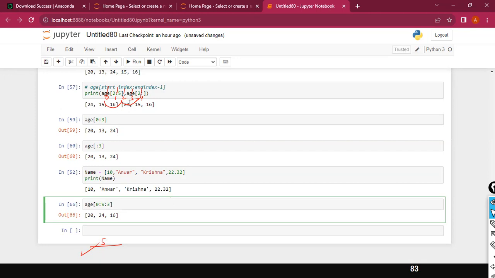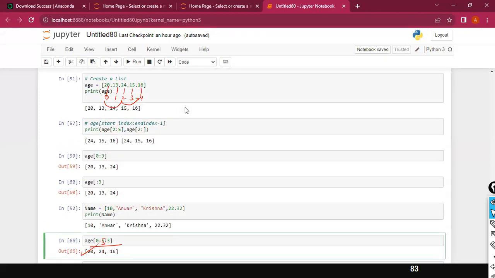If I give 3, what will happen? What is the output? All of you type it in the chat window. Let me see how many of you are able to understand. Look here, this is the value for the index. And here I have given 0 to 5. The 0 is the starting index, and 5 is the end, right? End minus 1, 5 minus 1 is 4. So 0 to 4, colon 3. So starting from 0, jump to 3, the third location, 0, 1, 2, 3, right? So 15.